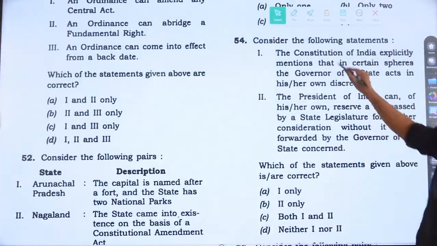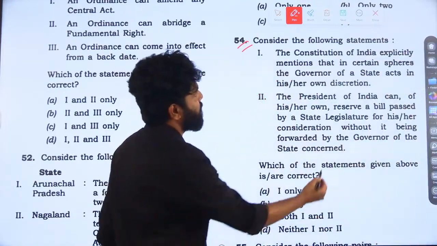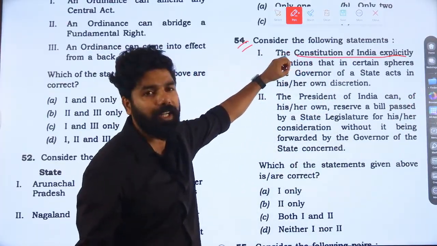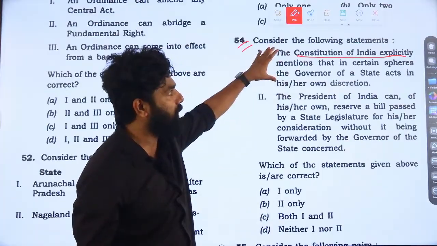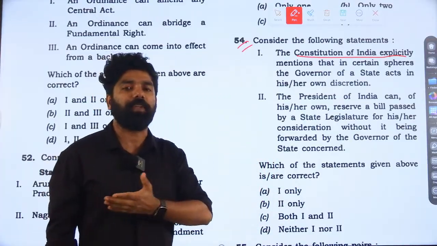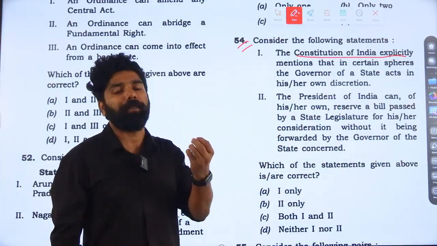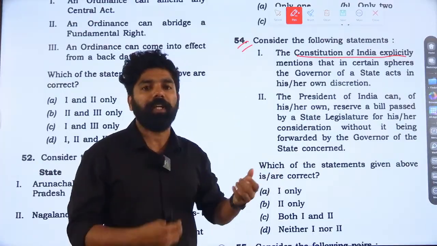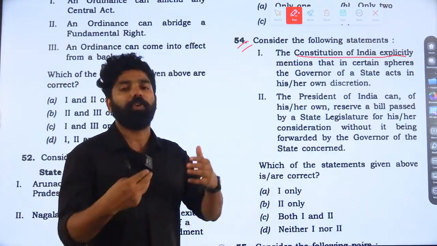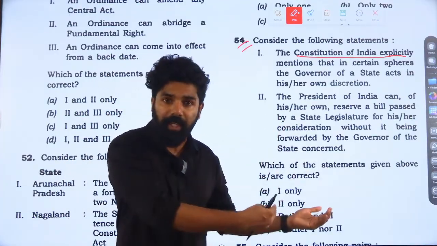Now coming to the next question, question number 54. This question was with respect to, for example, the Constitution of India explicitly mentioning certain spheres of the governor's constitutional discretionary power, like the president. Statement 1 is correct because, when we go through certain provisions of the Constitution, the governor can take decisions without the aid and advice of the council of ministers of the concerned state. For example, a report can be submitted to the President of India when the state government is not functioning according to constitutional provisions, or constitutional machinery has failed, or otherwise a bill can be reserved for the consideration of the President under Article 200.